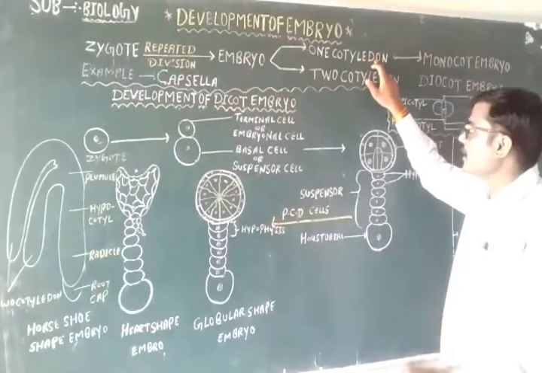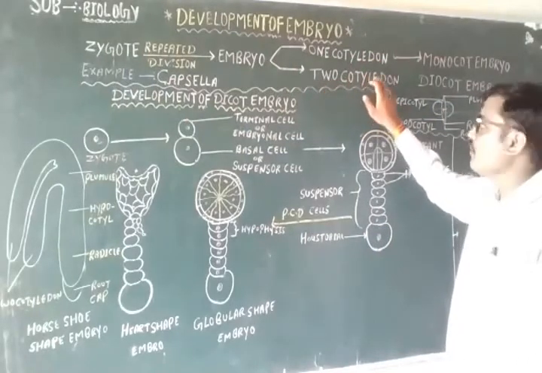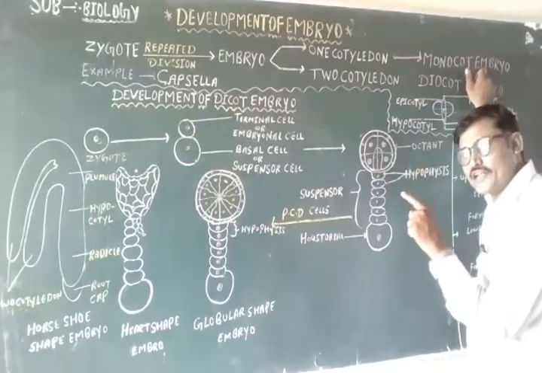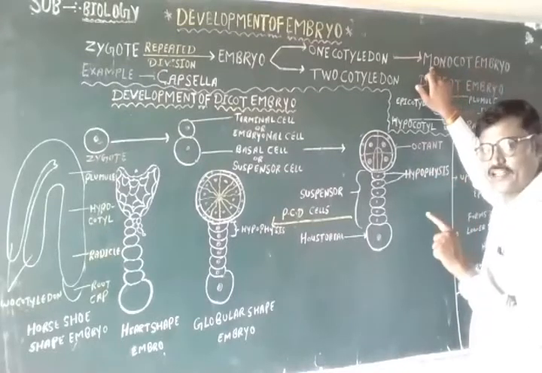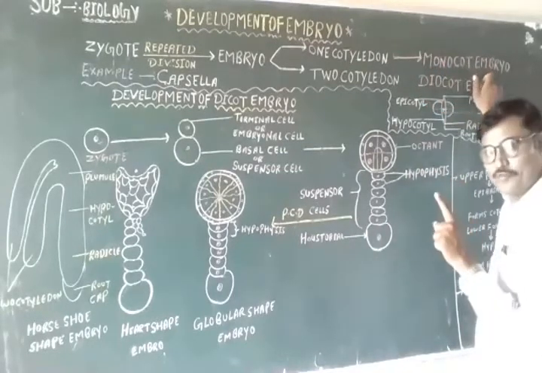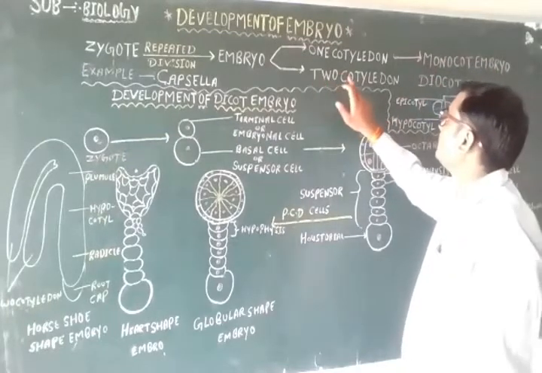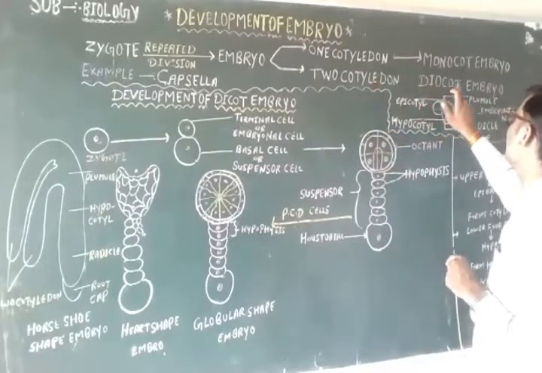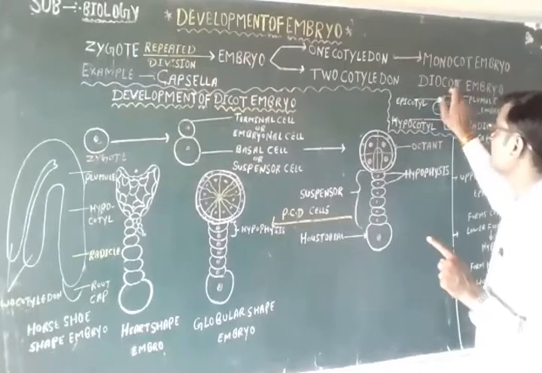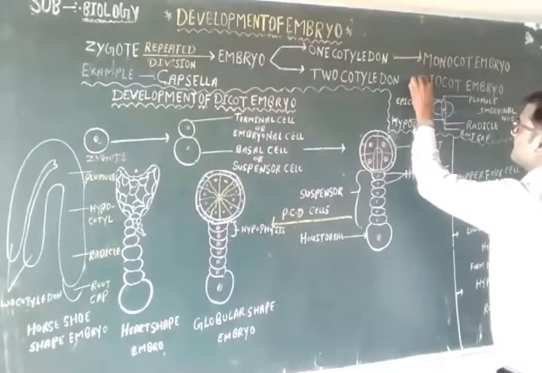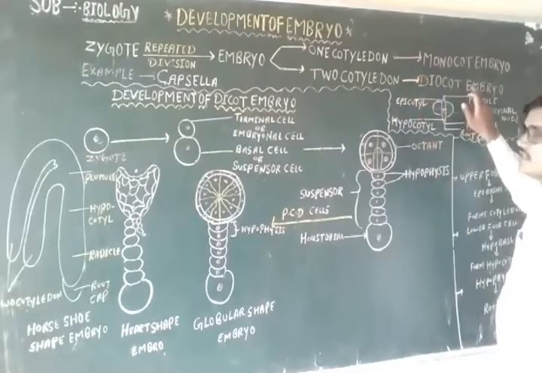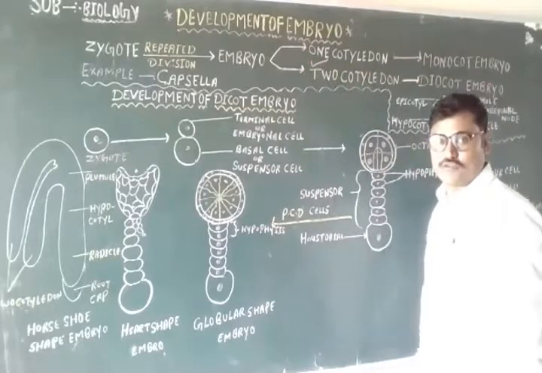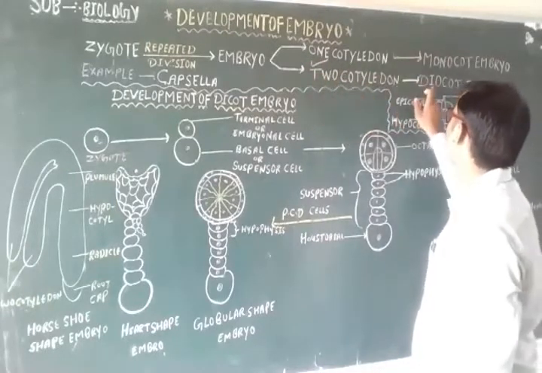One cotyledon in the case of monocotyledonous plants, where a monocot embryo forms. And two cotyledons form in dicot plants, that means it forms a dicot embryo. This is the dicot embryo. Today we'll discuss the two cotyledon embryo.